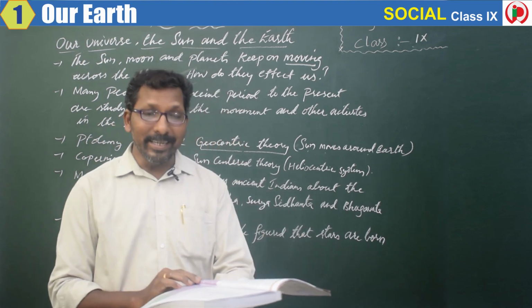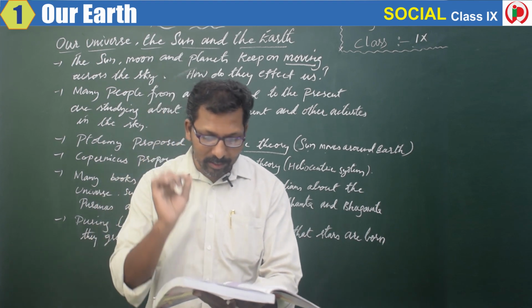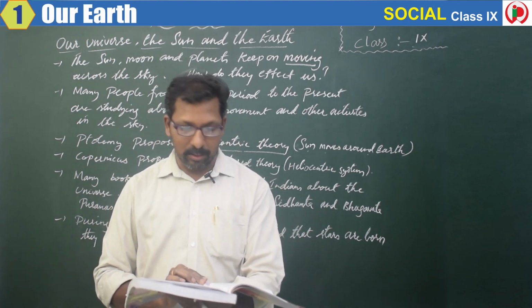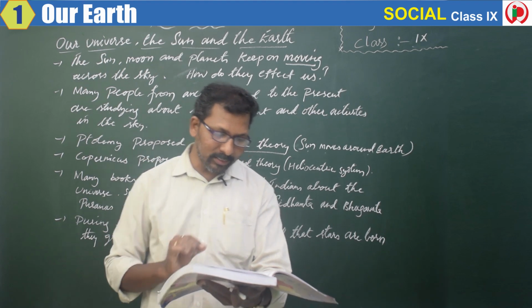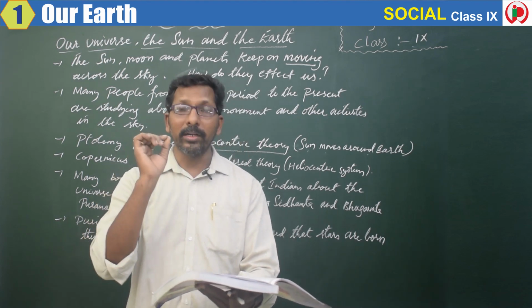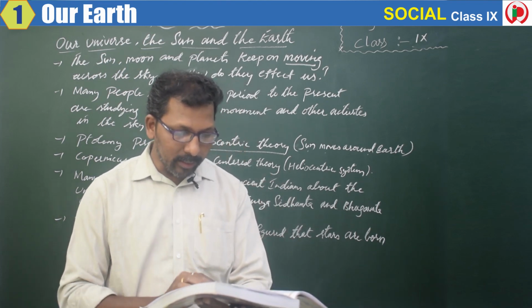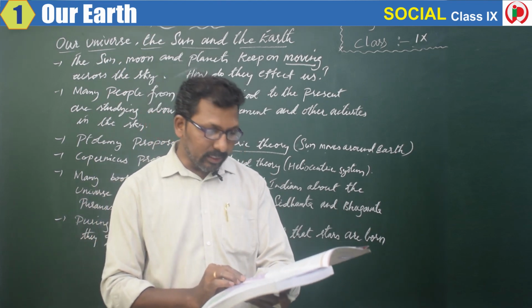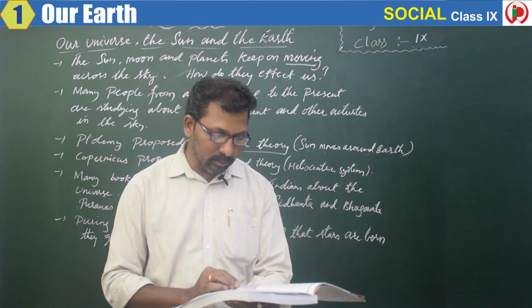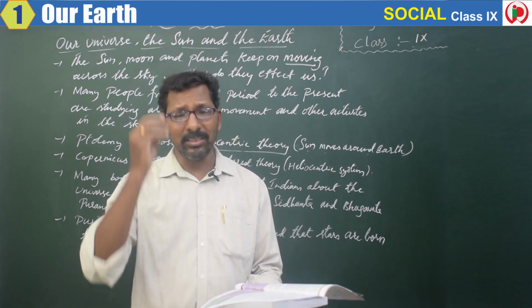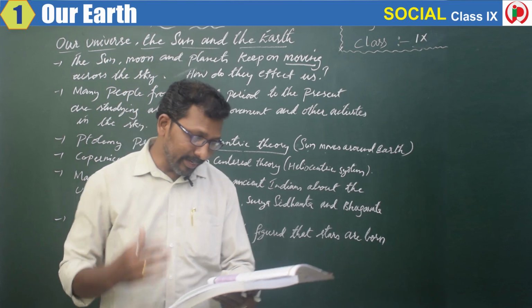Another question: initially people thought that the Earth was in the center of the universe and human beings were the most important creation. What difference does it make to us to know that we are a small, insignificant speck in the vast universe? This is a quiet question, we have to think about it.